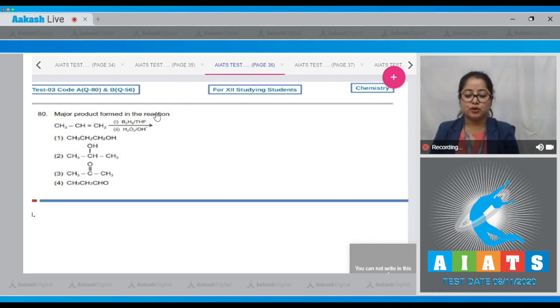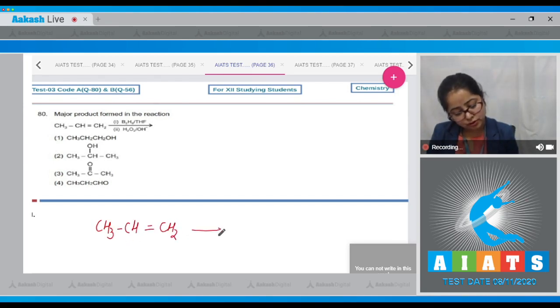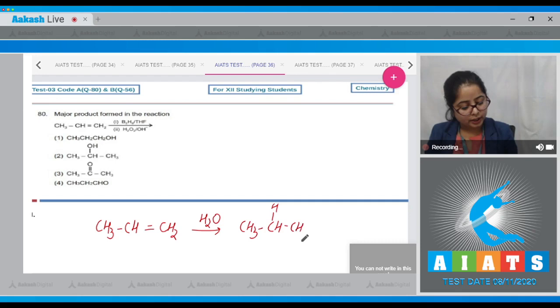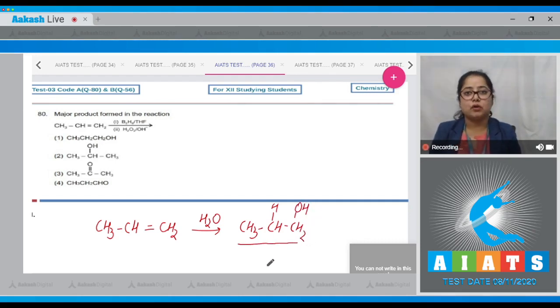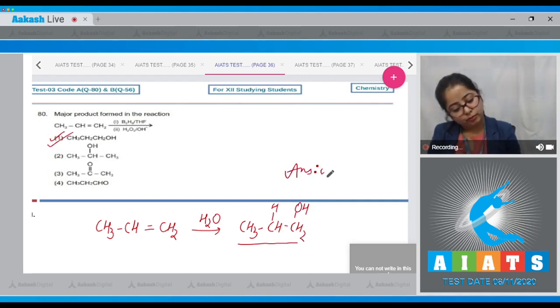This is hydroboration oxidation. And in this reaction, addition of water takes place according to anti-Markovnikov rule. So the product formed is option number 3, that is CH3, CH double bond CH2, CH3, CH. H is attached here and OH is attached here. That means n-propyl alcohol is formed. So the correct answer is option number 1.